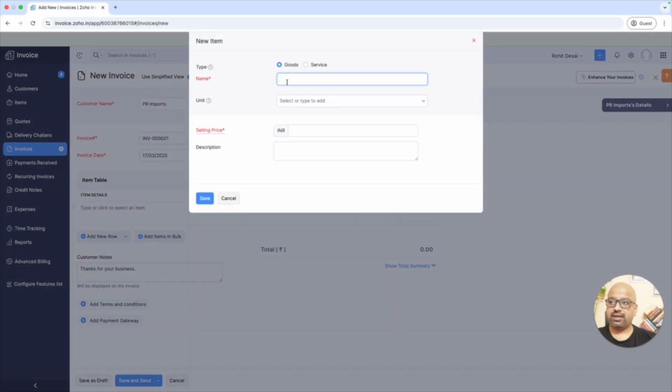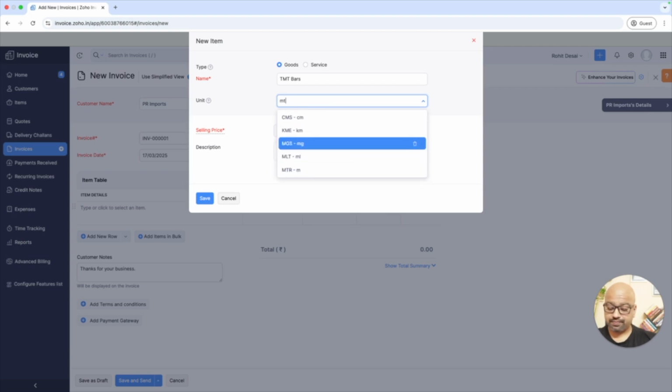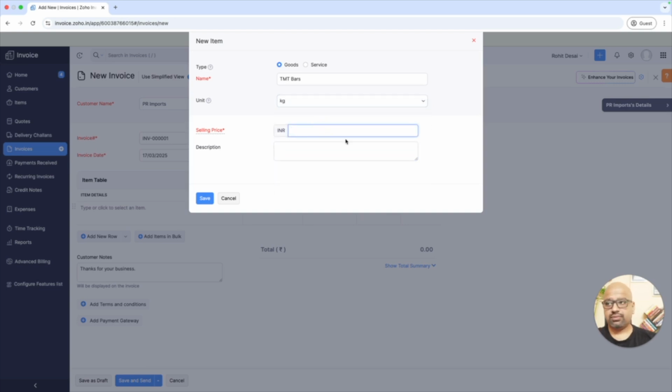I can say, okay, I'm exporting goods. We'll take it as TMT bars. Again, you need to look at it: what is the unit? Is it metric tons? Do I get MT here? No. Or else we can take kgs. So any of the units, whatever suits your needs, you can do it.